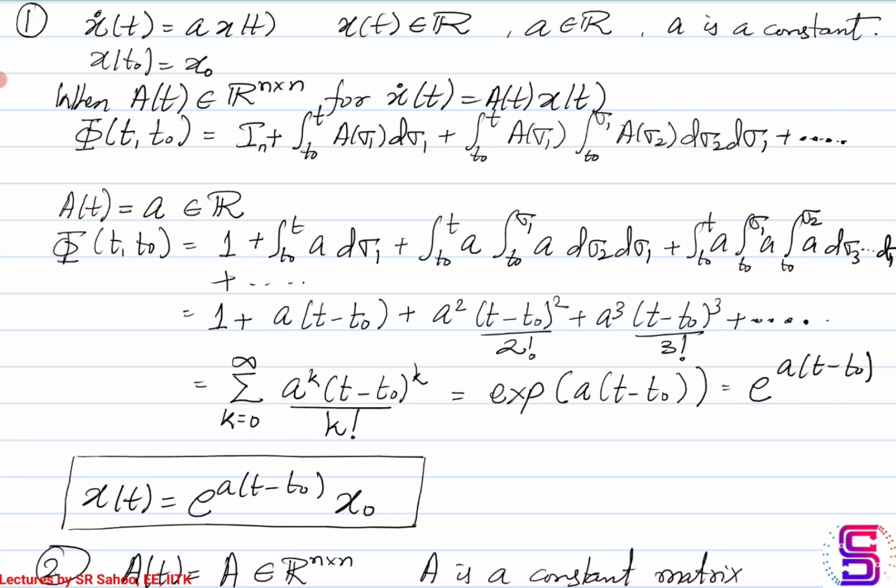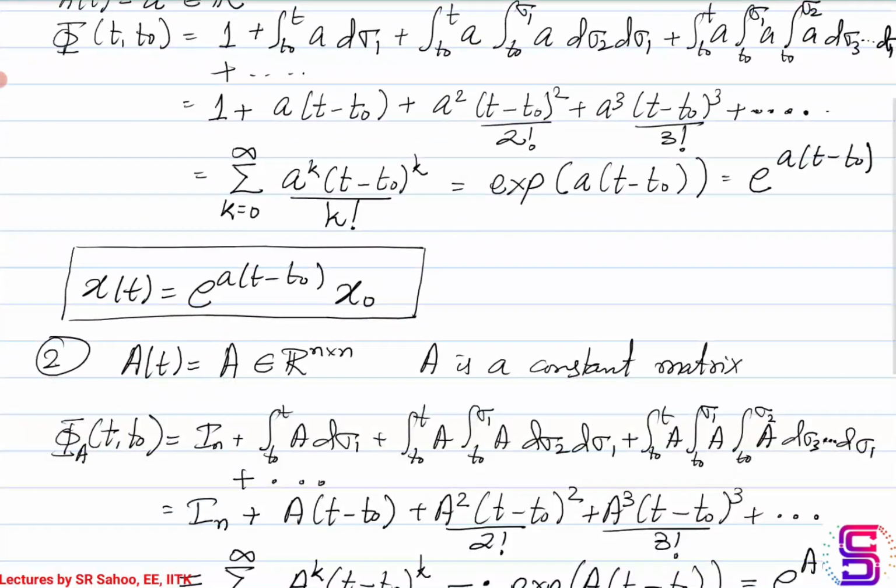So the state transition matrix for the system x dot equal to ax, where a is just a real number in a one dimensional system, for the time interval t0 till t is nothing but exponential of a times t minus t0.